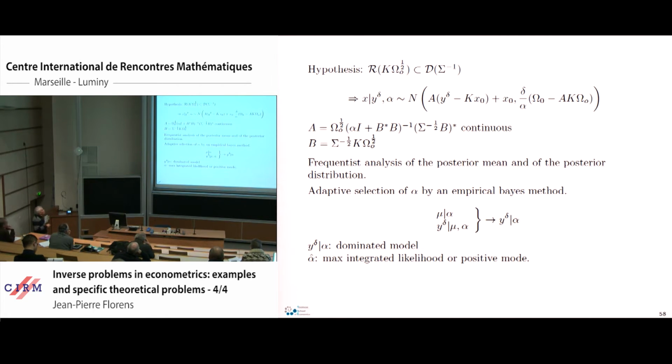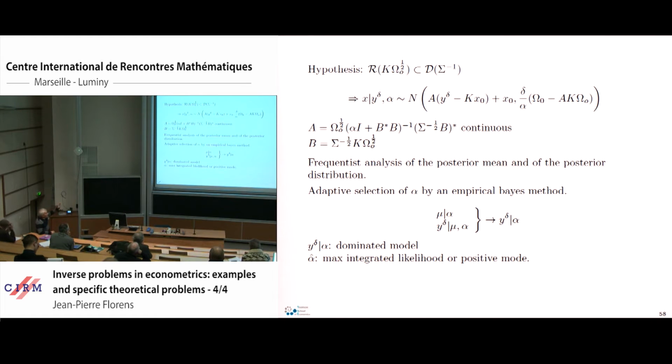We can choose omega 0 such that the range of this transformation is included in the domain of the inverse, which is a differential operator of the sigma, and in that case we may construct a regular version of the conditional distribution with this mean and this variance. This mean may be written in that way, and the variance may be written using this operator A and B here.